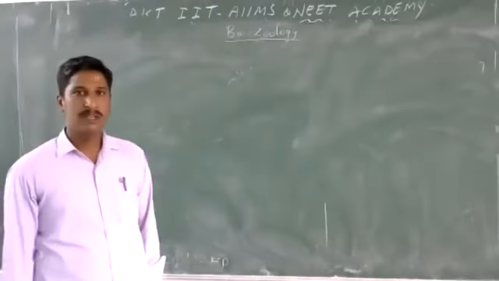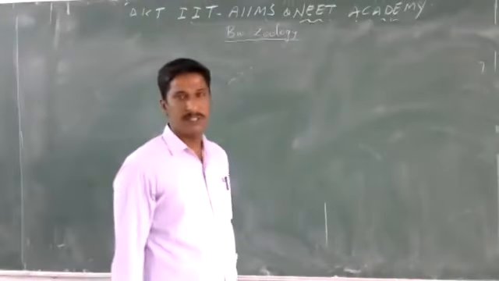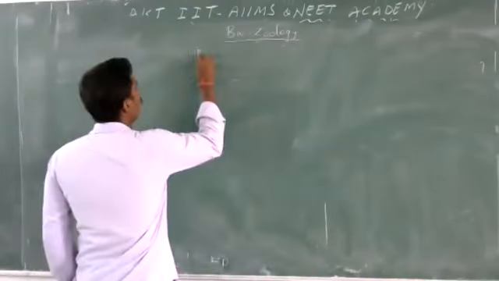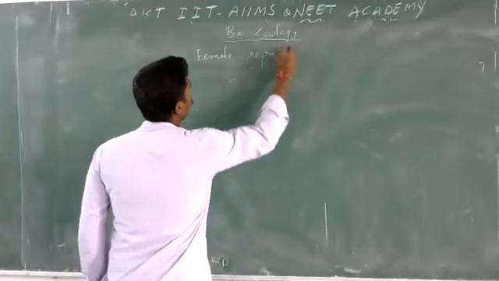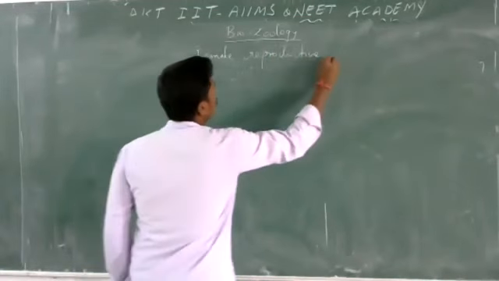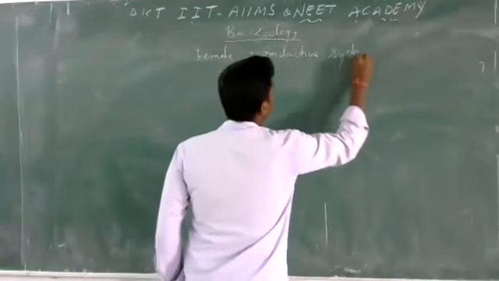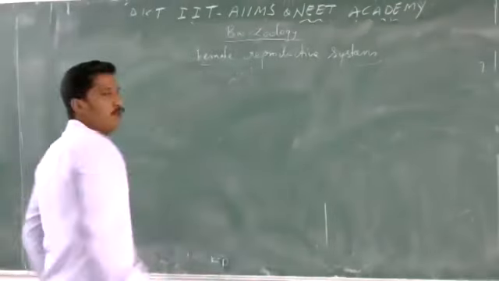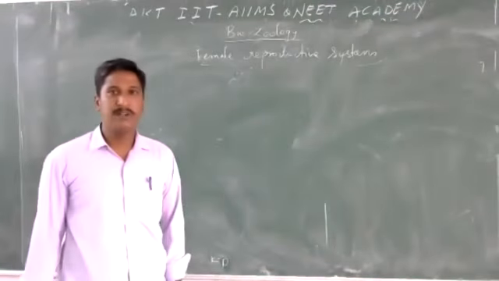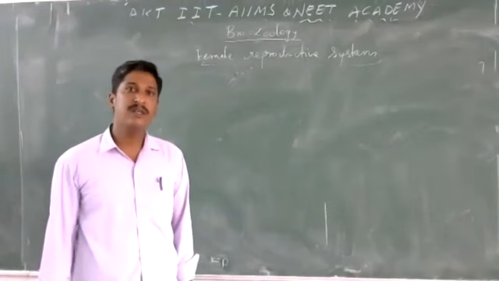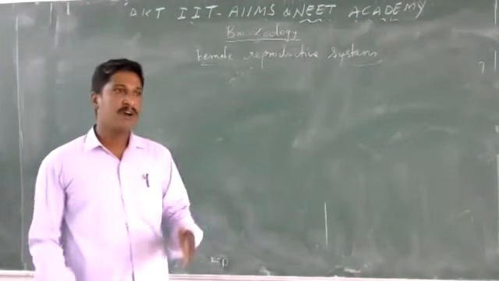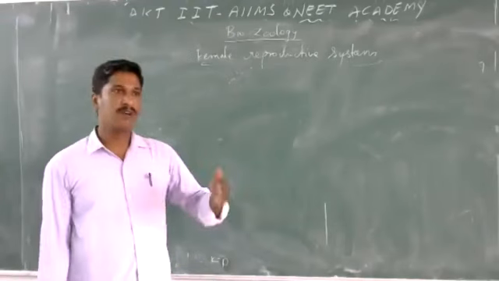Students, now we are going to see about the female reproductive system. You already know about the male reproductive system. Compared to the male reproductive system, the female reproductive system has some complex functions.